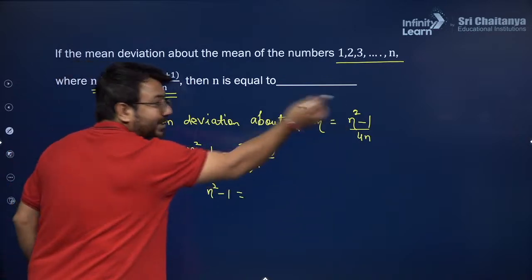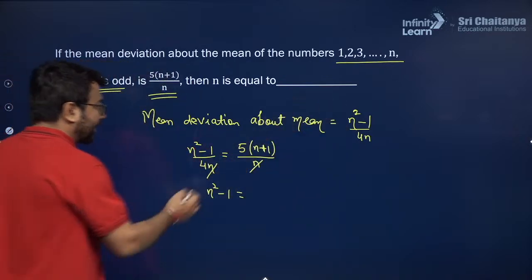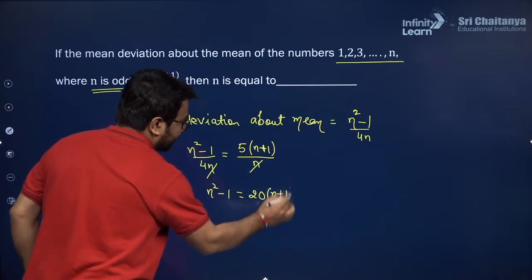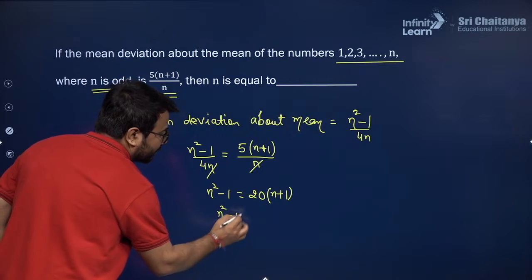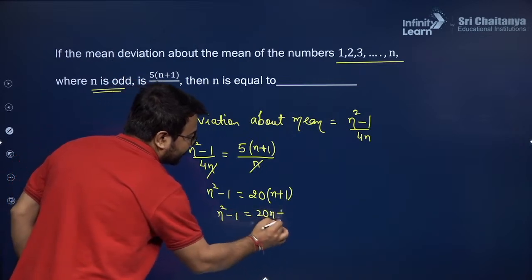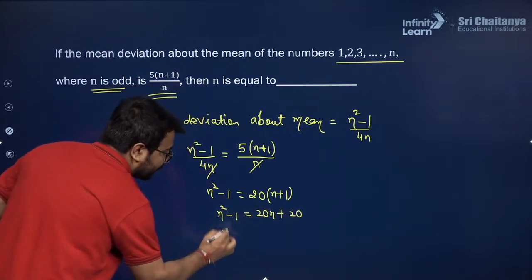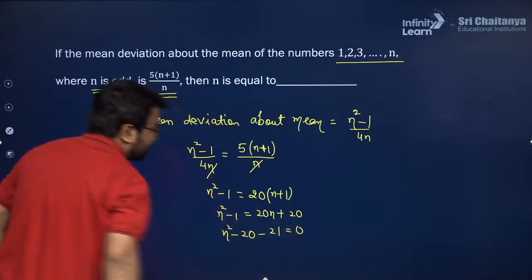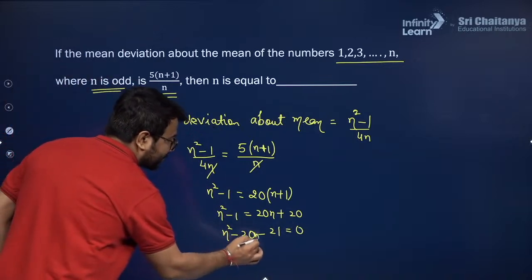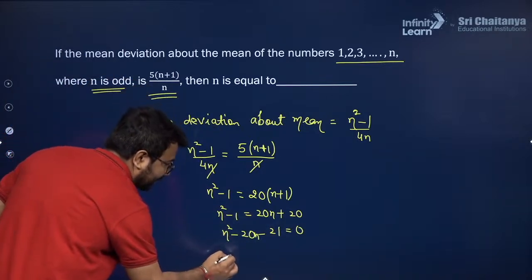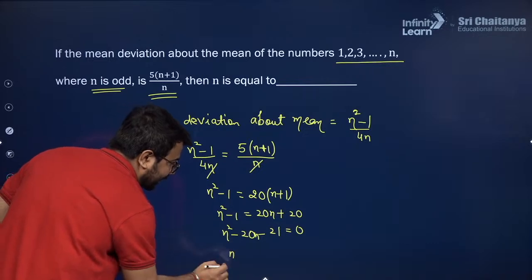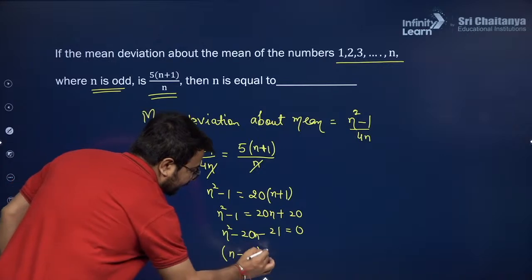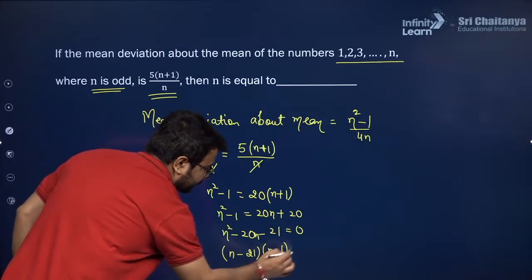This is a formula that you need to remember. This is a short trick. So n square minus 1 will be 20 times (n plus 1). So here it will be n square minus 1, which is 20n plus 20. So n square minus 20n minus 21 will be 0. So I'll be splitting into two factors. One of the factors will be n minus 21 and the second factor will be n plus 1.